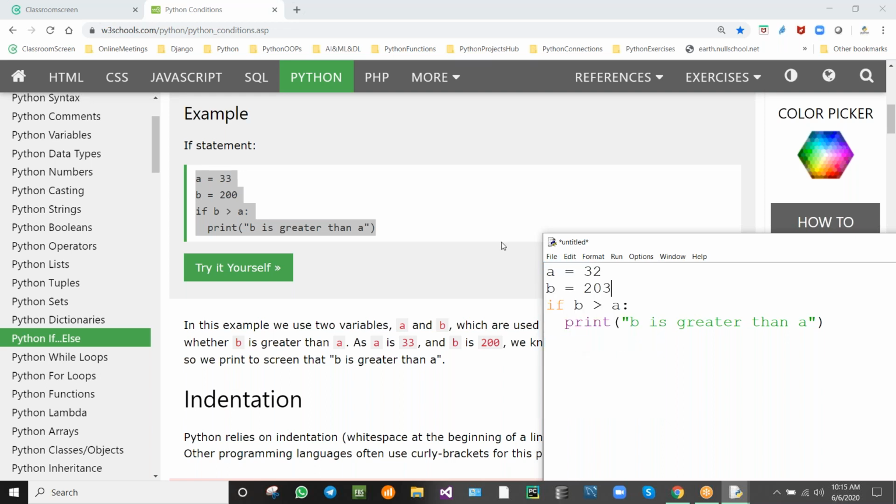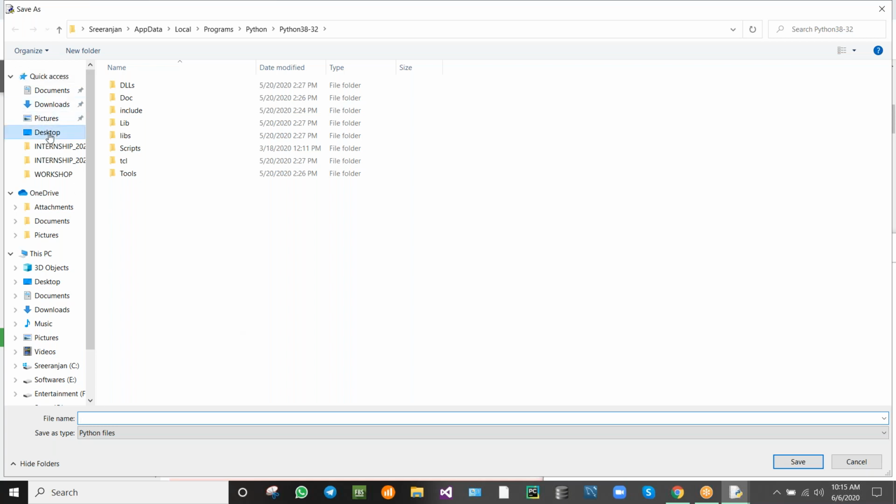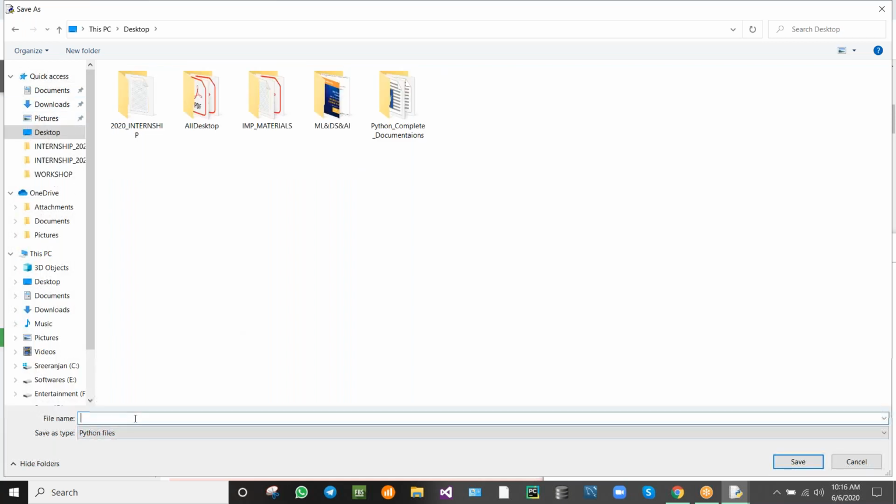I am saving this module. From now onwards, we will be talking about modules. We don't call it a Python program, it is a module. For example, if else sample.py, I'm saving this.